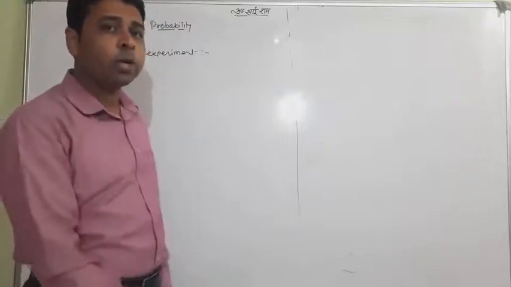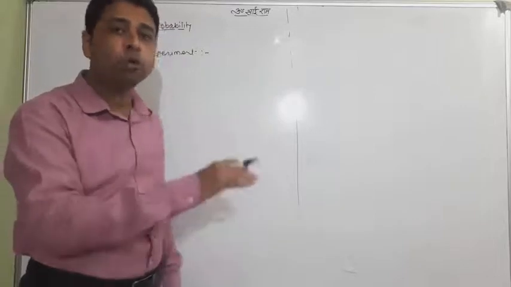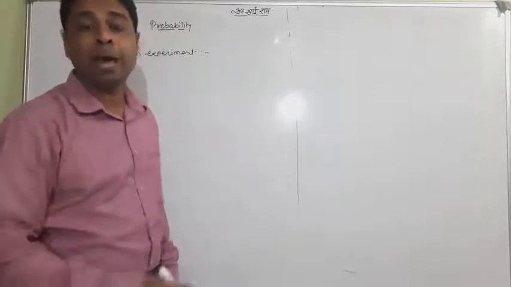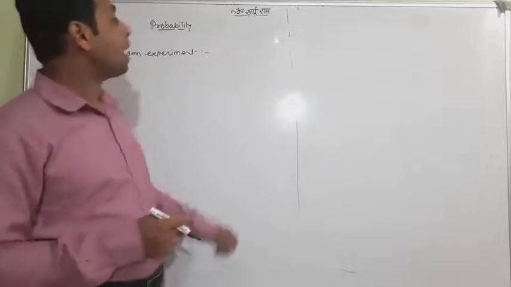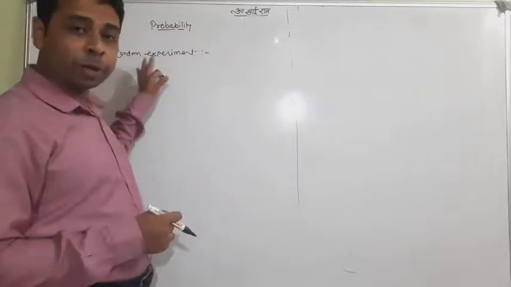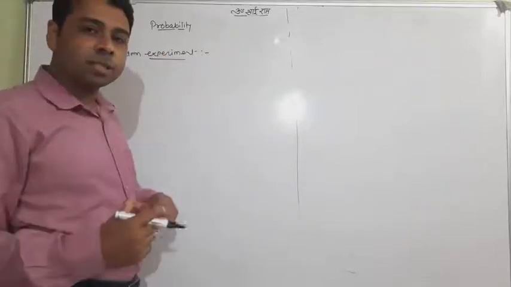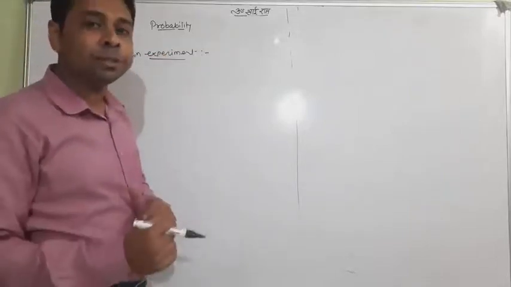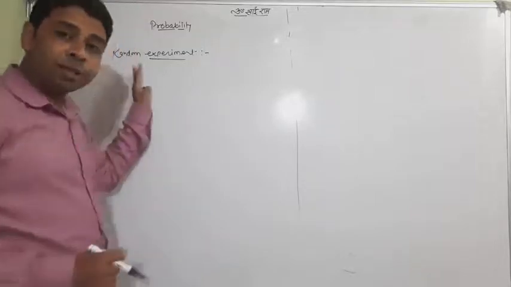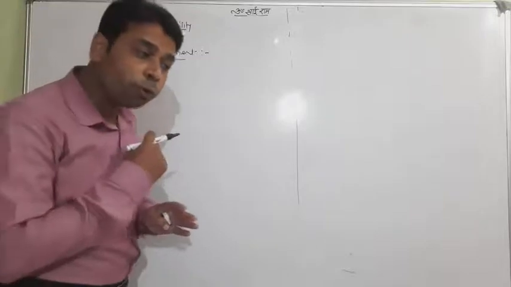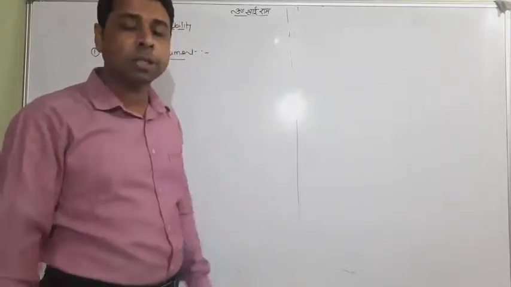Suppose I'm throwing a coin upward, what will come I don't know. Something will come, head or tail, but I don't know which. That experiment is called a random experiment. Any task which gives you some outcomes is an experiment, and a random experiment is one where you are not aware of the result.